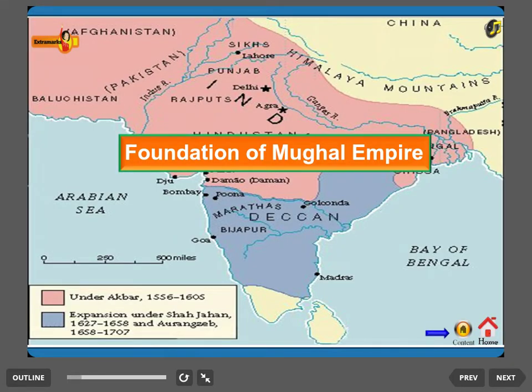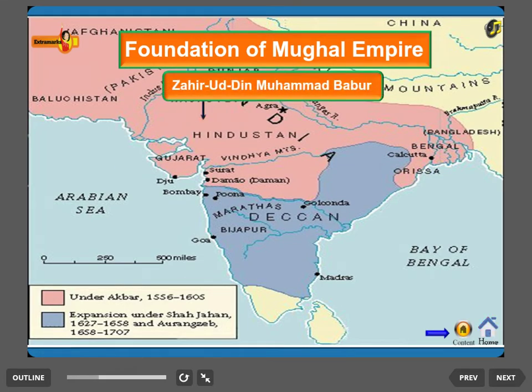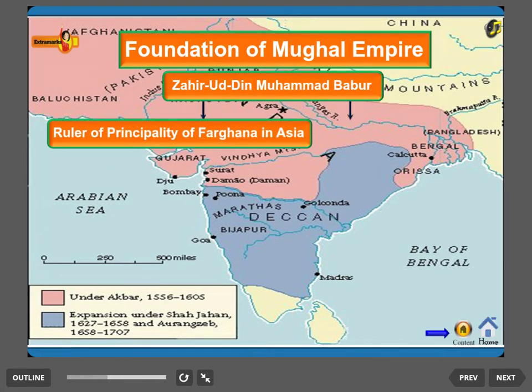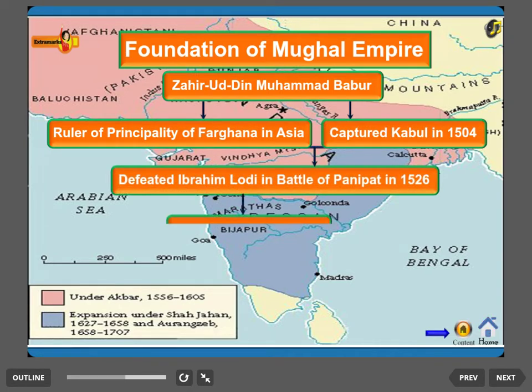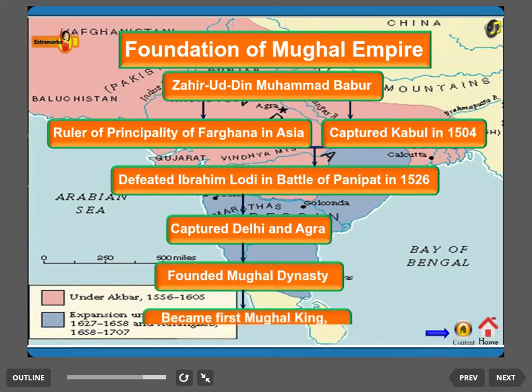Expedition to establish the Mughal rule in India. See, it is a kind of date line, or you can say event line, from where they captured different territories and spread the Mughal Empire all over India.